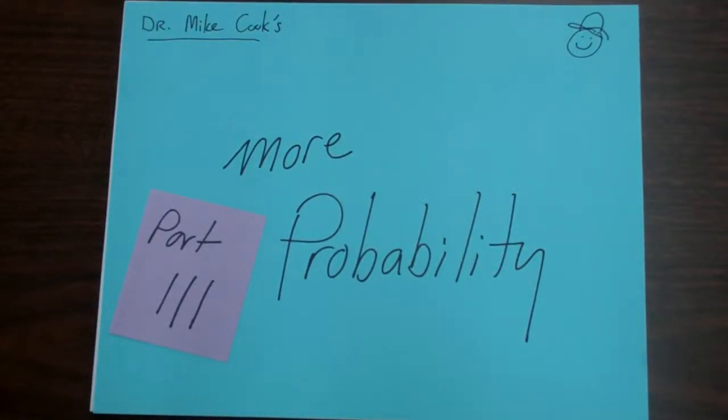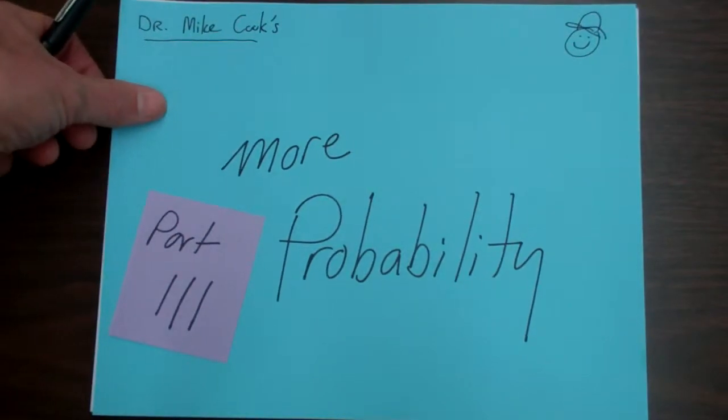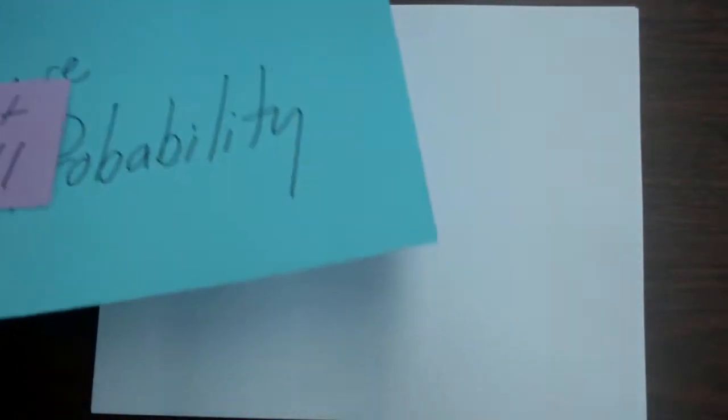This is the third in a series of videos that go into more detail on some probability problems. I simply entitled them More Probability Part 3. And in this one, we want to start with some vocabulary. And the first vocabulary we talked about are mutually exclusive.